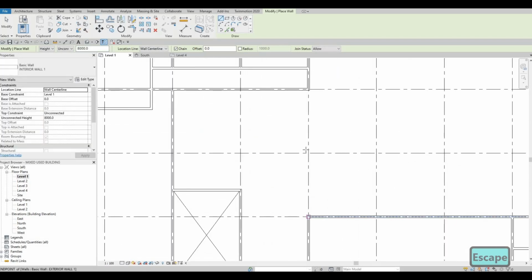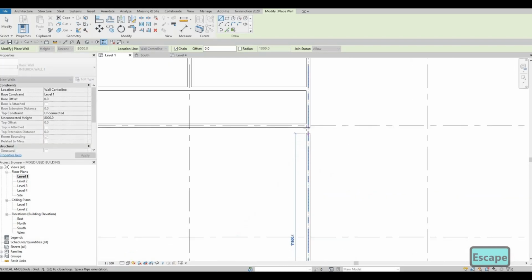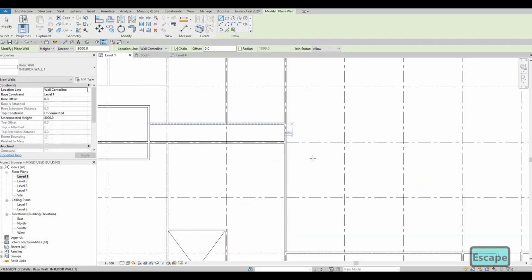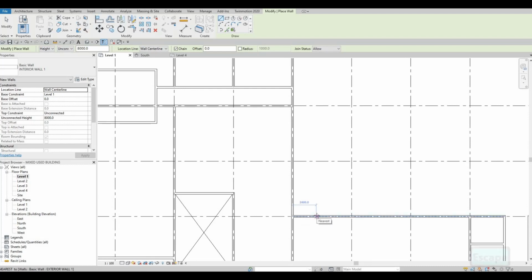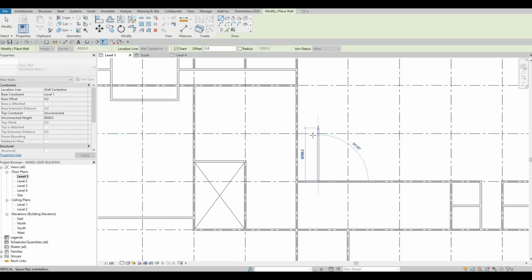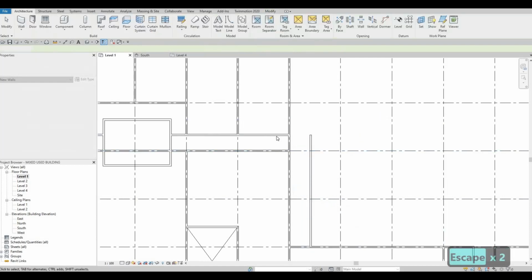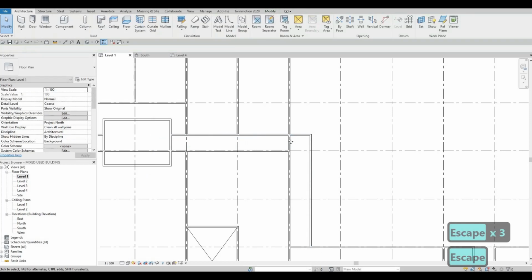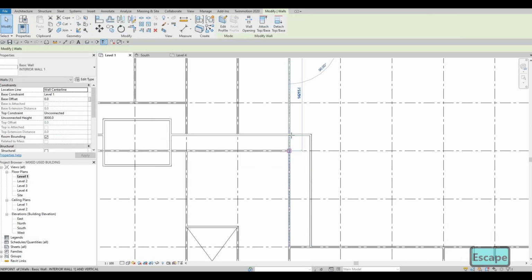And then here, we're going to extend it right here. And then let's add around 2500 right here. And then extend this one. And then pull this up.